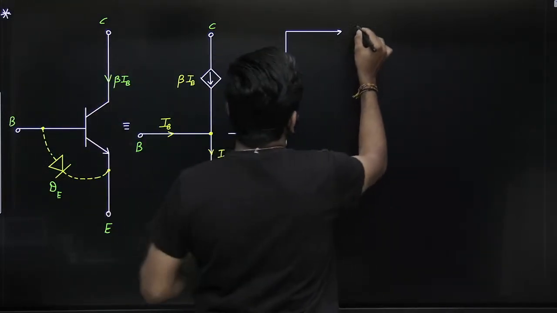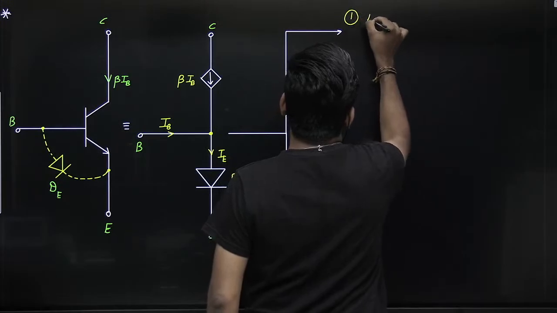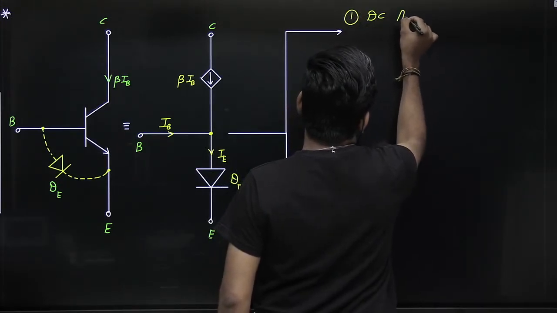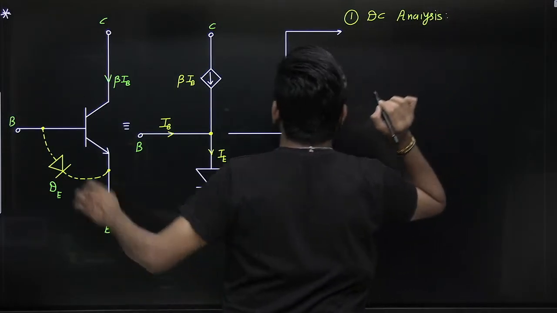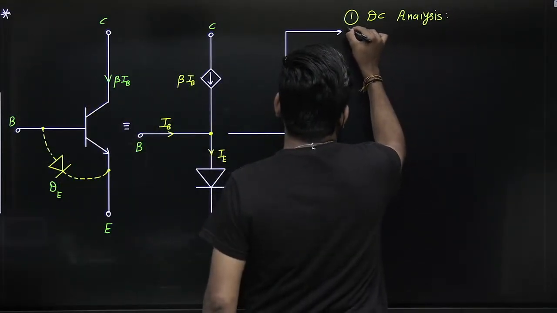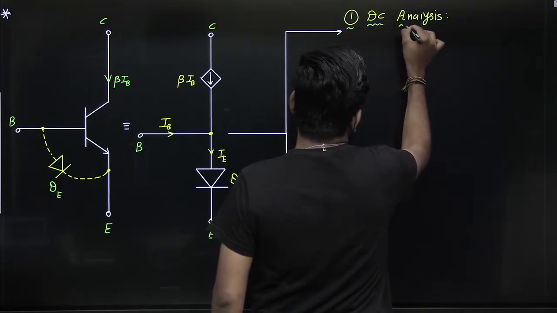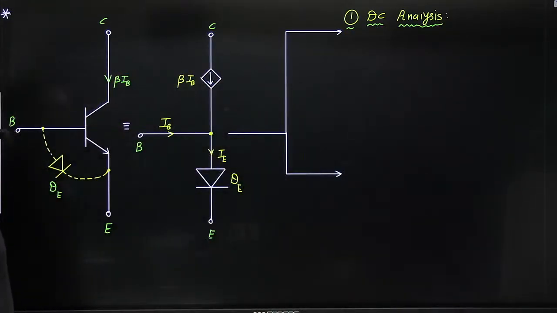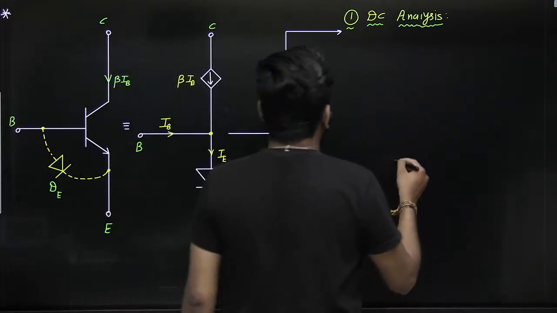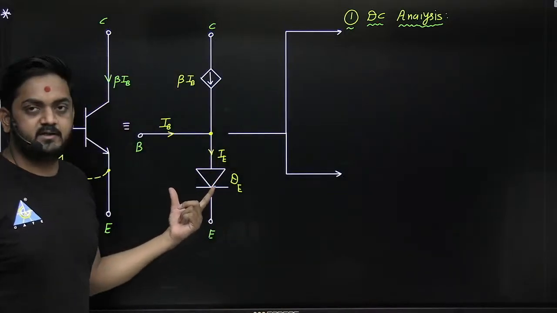So first is DC analysis, correct. DC equivalent circuit of BJT, or we can say DC analysis, guys. So in DC, this diode acts as a what?